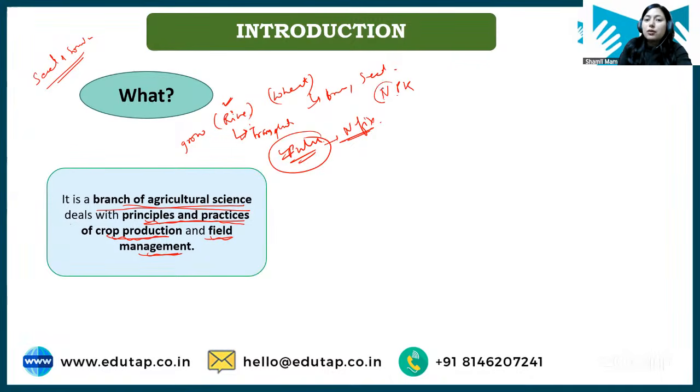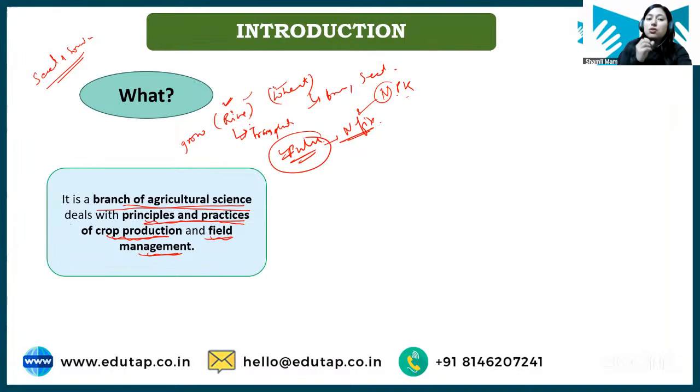Pulses fix nitrogen themselves, so when we grow pulses we are not required to give nitrogen in that field. We only give phosphorus and potassium, and nitrogen to a smaller extent, not to the extent that we apply in rice and wheat. So from here we understand that each crop has different principles and practices of cultivation.